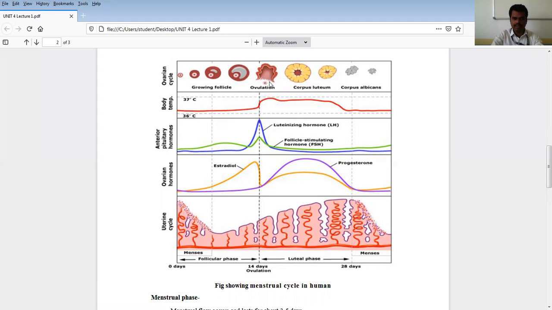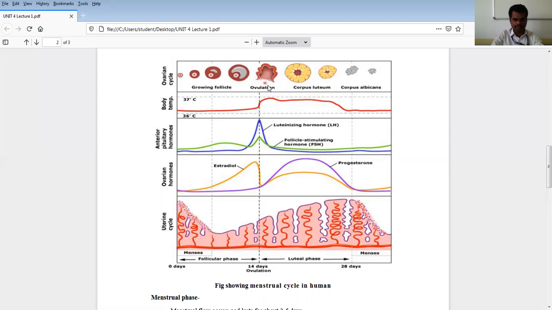What do you mean by the LH surge? During this phase, look at the hormone level. The LH hormone is very high and peaks on the 14th day of the menstruation cycle. As a result, this high concentration of luteinizing hormone leads to the rupture of the Graafian follicles, which are layers present in the ovary, and leads to ovulation. Once the egg is released, it waits in the fallopian tube for